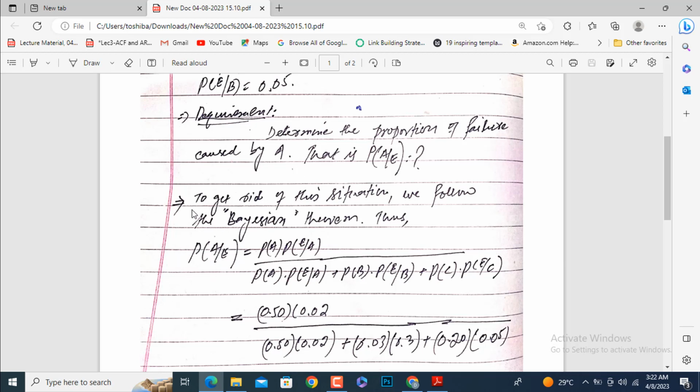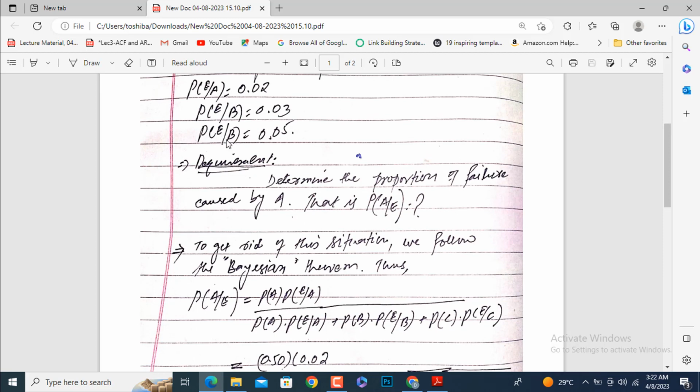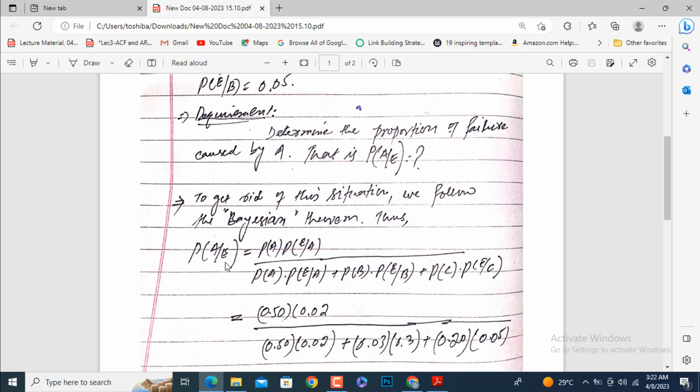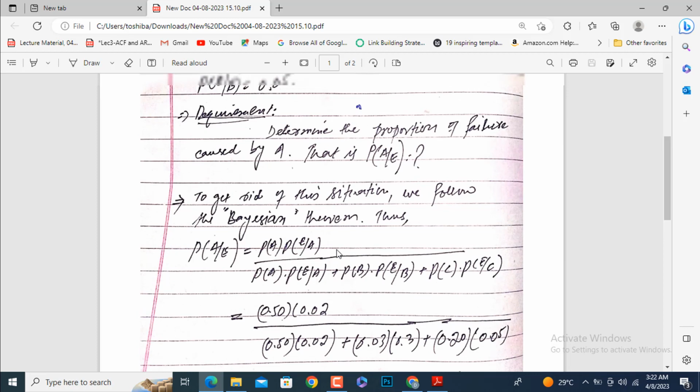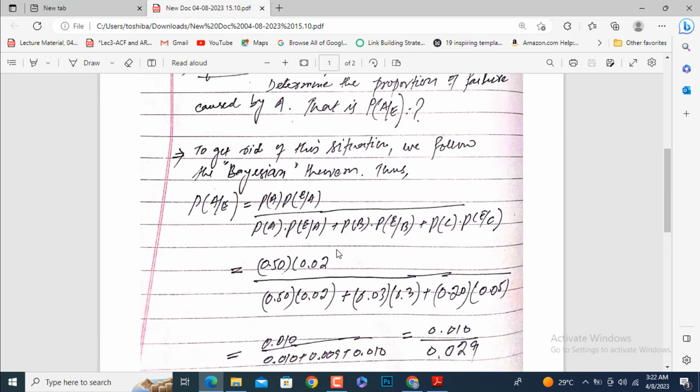Here event E is any failure caused by A, B or C. Here the failure is caused by A. This is the point to be understood here. Probability of A into probability of E given A, over probability of A into probability of E given A plus probability of B into probability of E given B plus probability of C into probability of E given C. We are going to sum up all the probabilities available in the question as per the rule of Bayes' theorem.